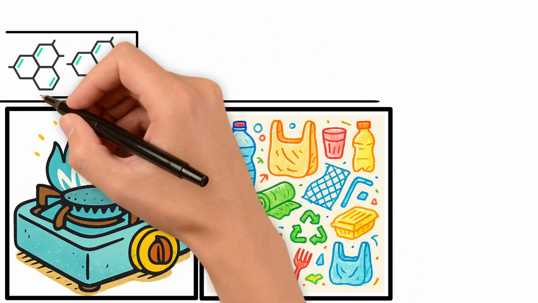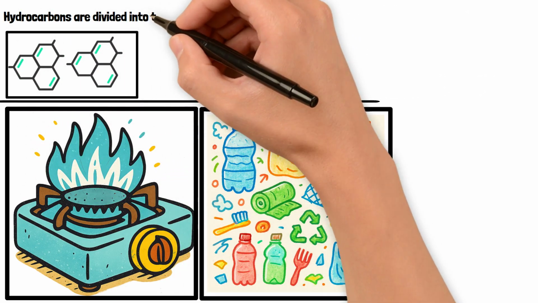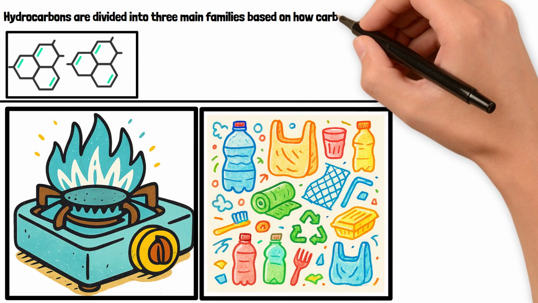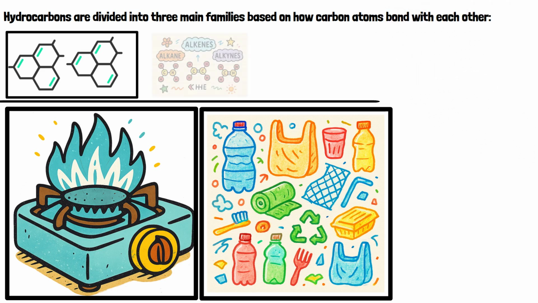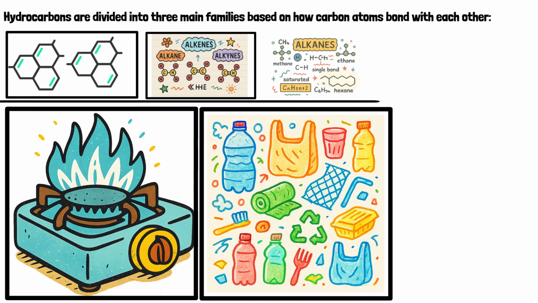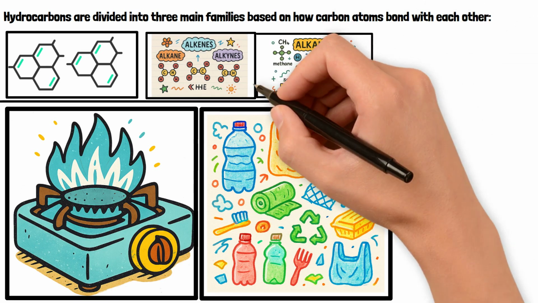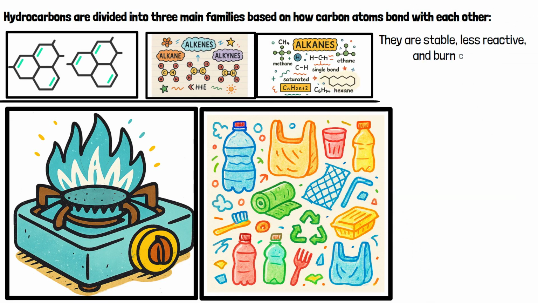Let's go a little deeper. Hydrocarbons are divided into three main families based on how carbon atoms bond with each other: alkanes, alkenes, and alkynes. Alkanes have only single bonds between carbon atoms. They are stable, less reactive, and burn cleanly. That's why alkanes are commonly used as fuels.